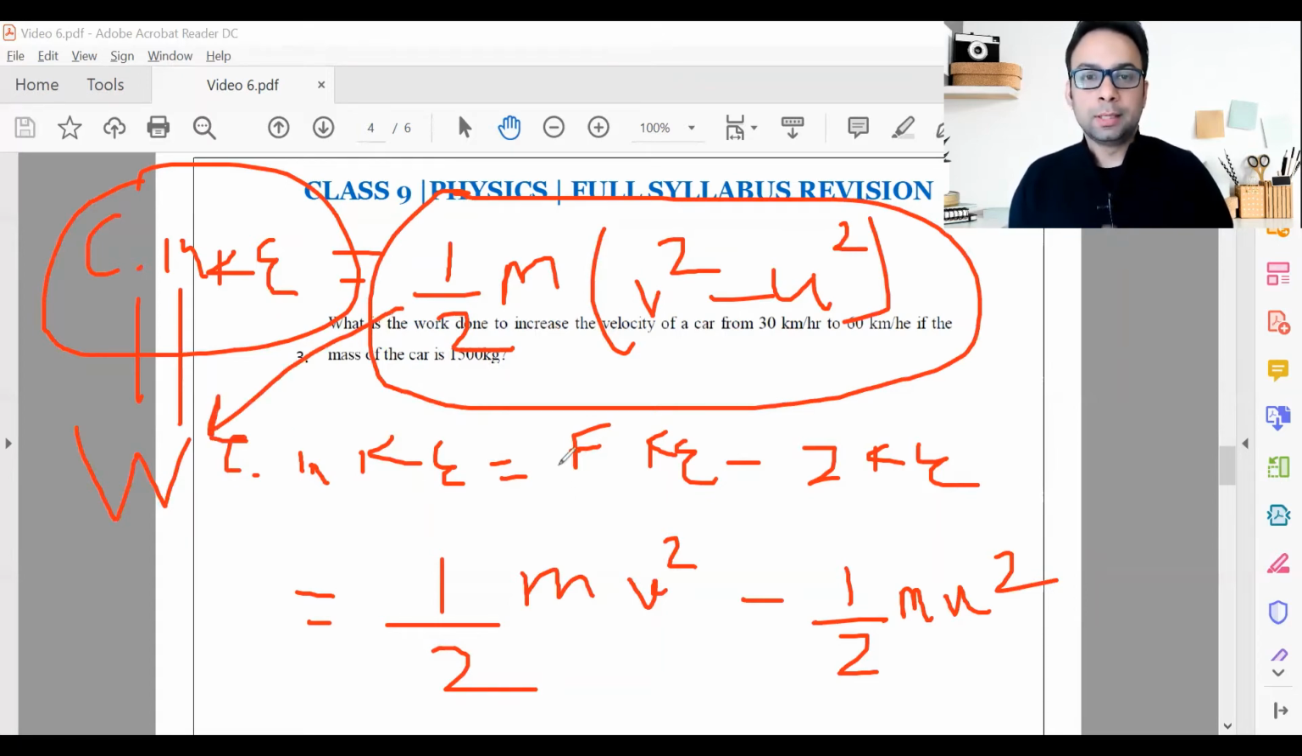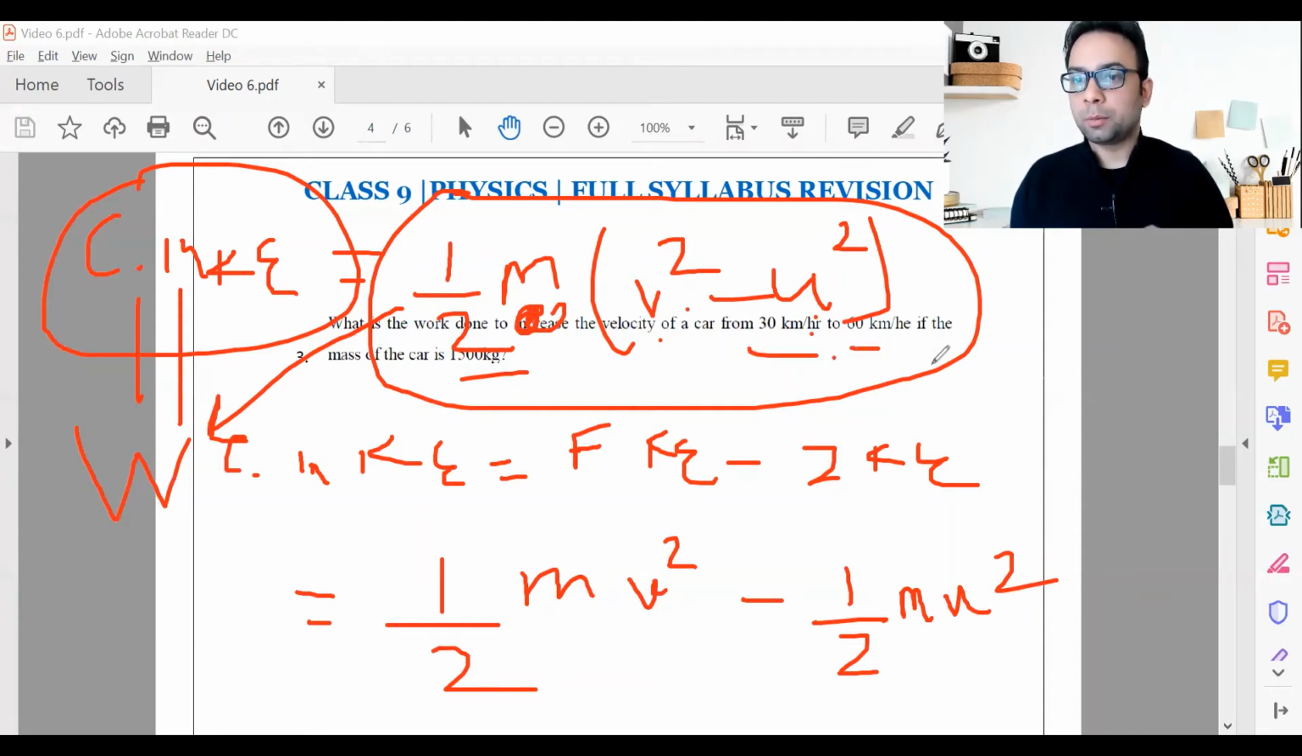Work energy theorem. Now mass is given, V is given, U is given, put the values, find the final answer. Now this is up to you. You'll have to find the answers and validate later. But now think, mass is given in the SI unit, kg. Do you think V and U are still in the SI unit?